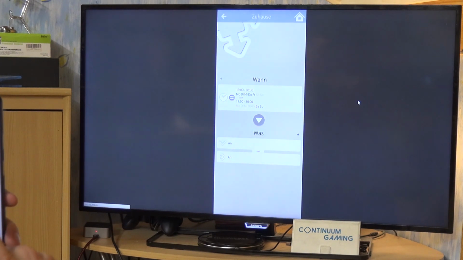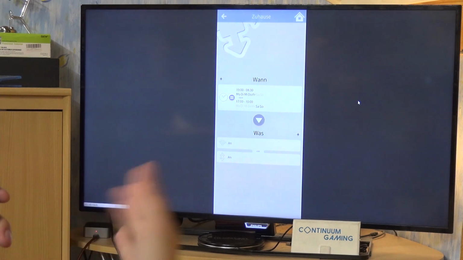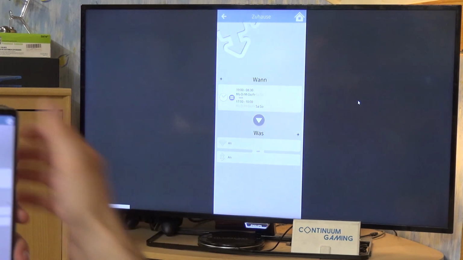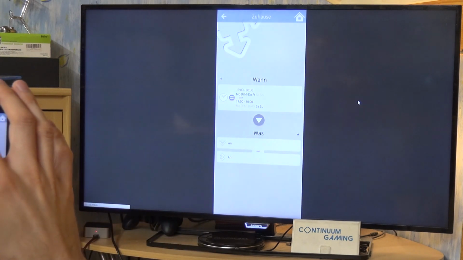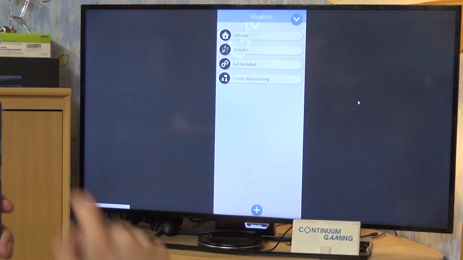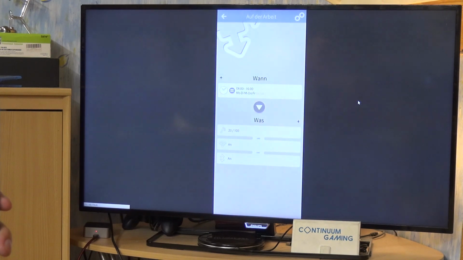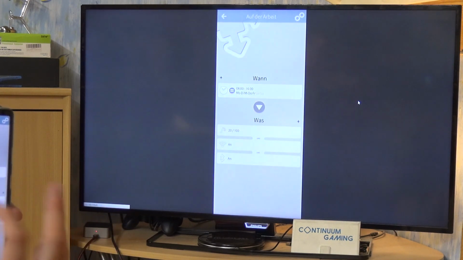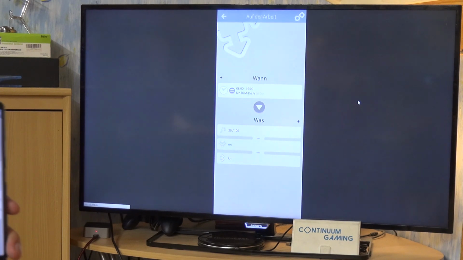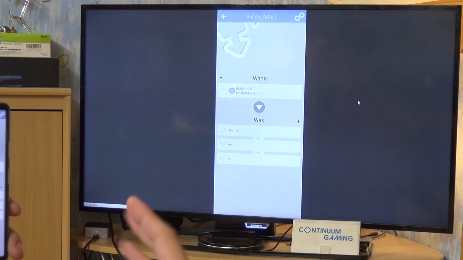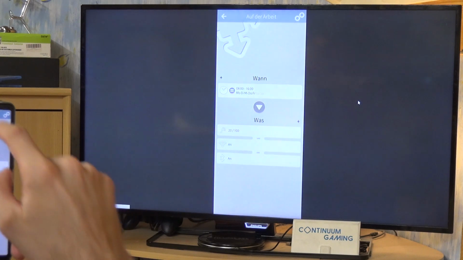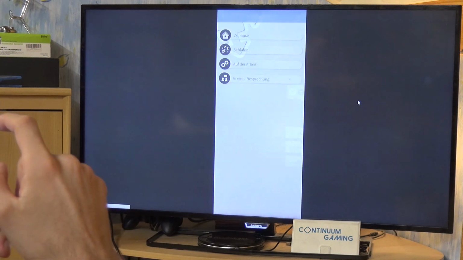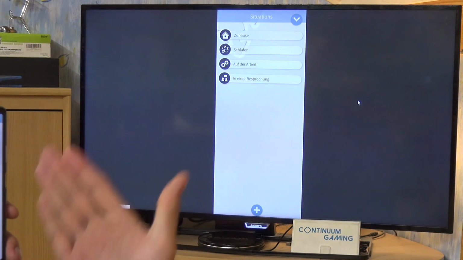It will activate Wi-Fi, it will activate Bluetooth if it's not already done, and if you are going out, let's go to "at work", it's going to do something similar. Probably it's going to, for instance, decrease the volume of my notification sounds if I'm at work. And what you want to do here is really up to you.